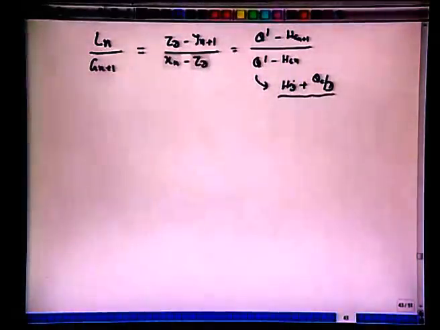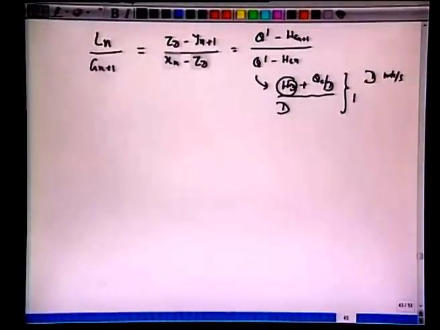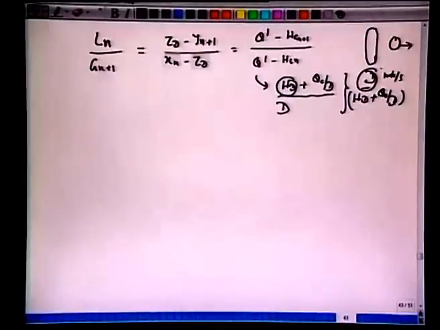The leaving stream has the enthalpy only Hd with the molar flow rate D. All we are saying is that now there is a hypothetical stream whose molar flow rate is still D moles per second, but its enthalpy is actually Hd plus Qc by D. So we have a hypothetical stream leaving this distillation column or this condenser. The molar flow rate is still D, but it leaves with enthalpy Hd plus Qc by D. We will make use of this to mark this point corresponding to this Q prime here.